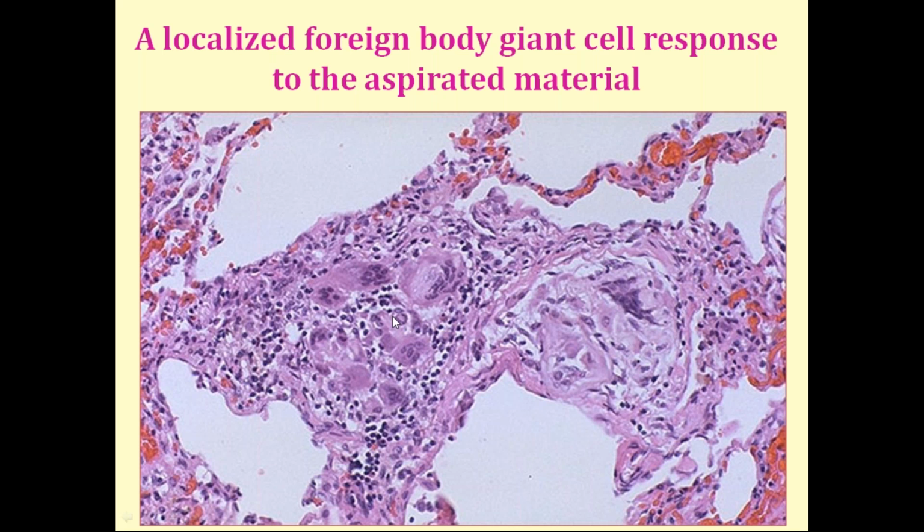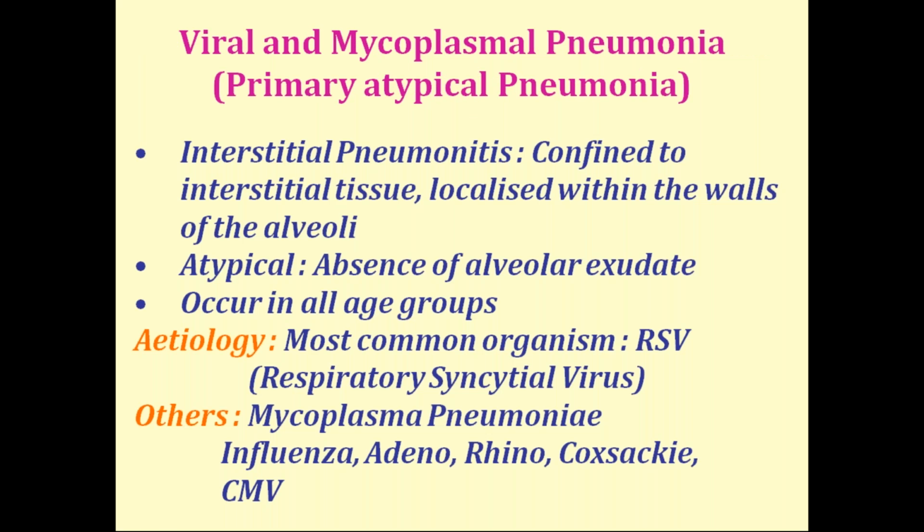You'll see these giant cells. I want all of you to read what the differences are between the foreign body type of giant cells and the Langhans type of giant cells. You tell me the difference between them. Where do you see the Langhans type of giant cell? You read today.